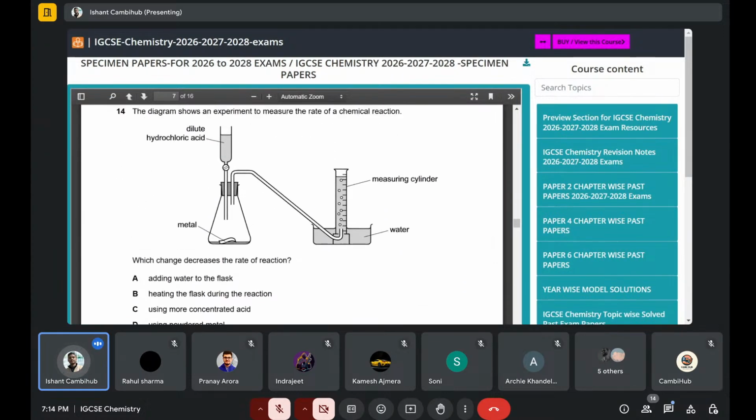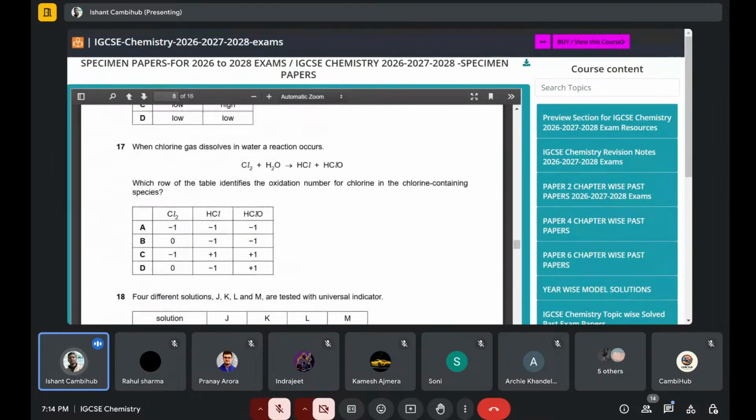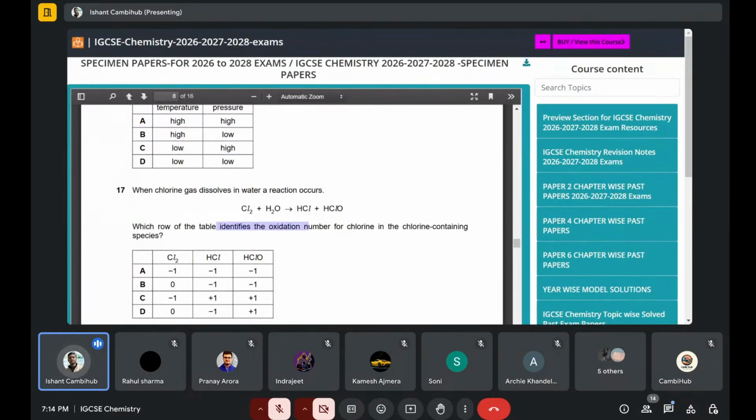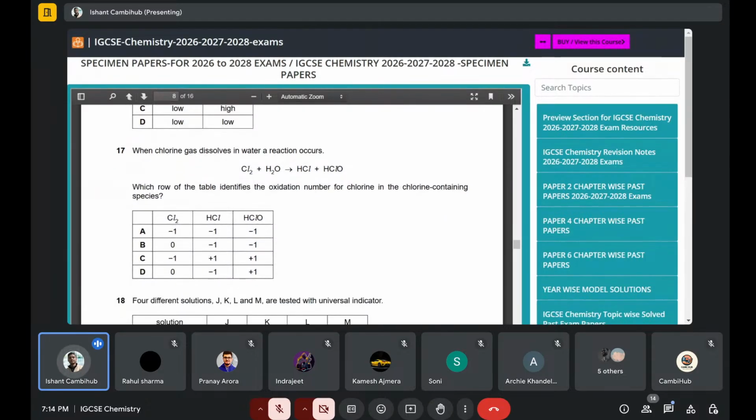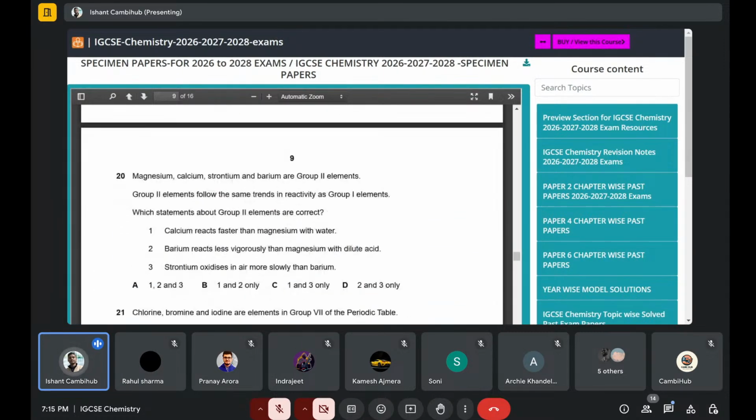Then decrease rate of reaction, these questions, and then the oxidation number and all. Now Cl2: don't think that Cl2 is combined with anything. It is itself, so of course it will have a zero oxidation number, neither minus one. If it was with H or something, then it would have a charge, but Cl2 itself will have zero. So this is one important thing. Lowest pH and all you will calculate.